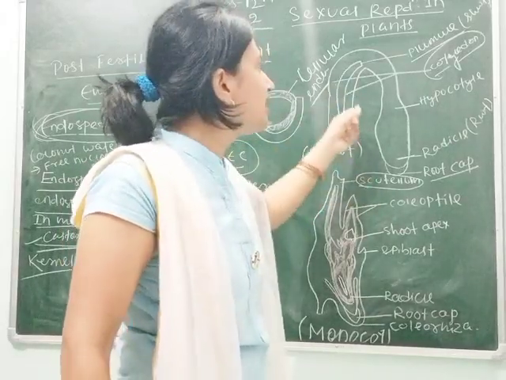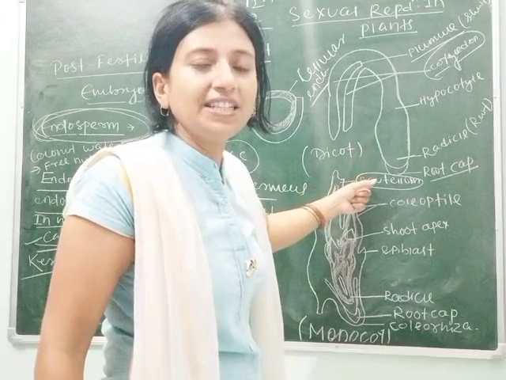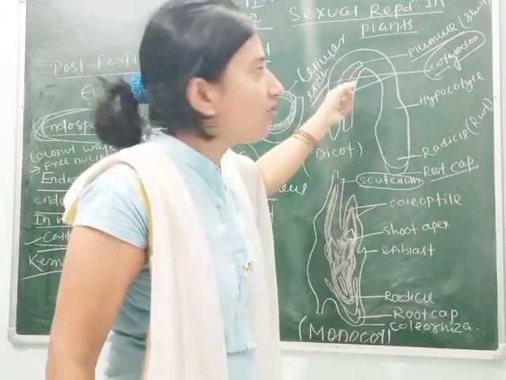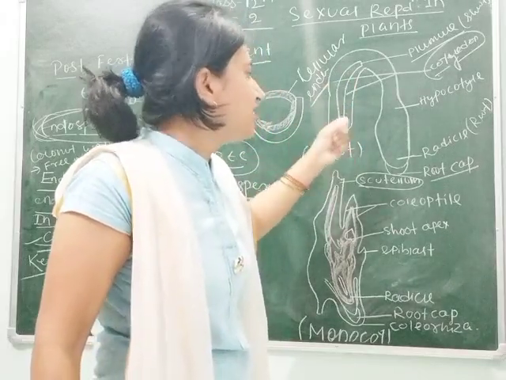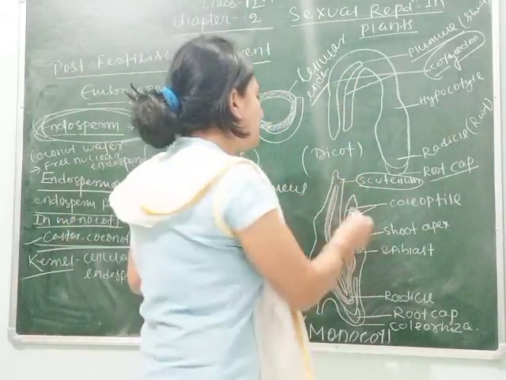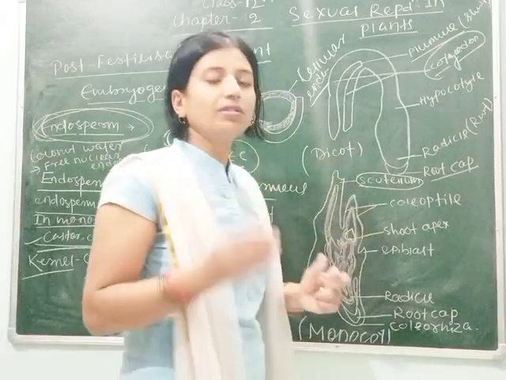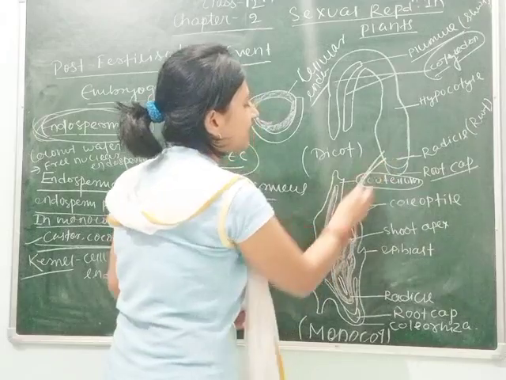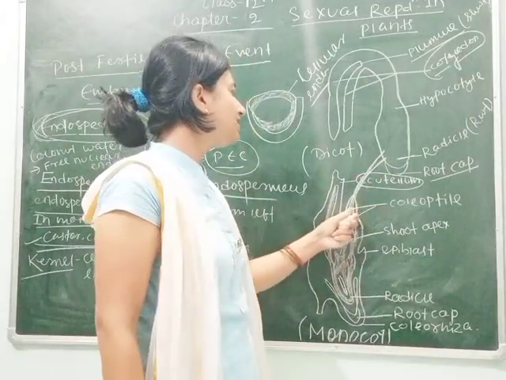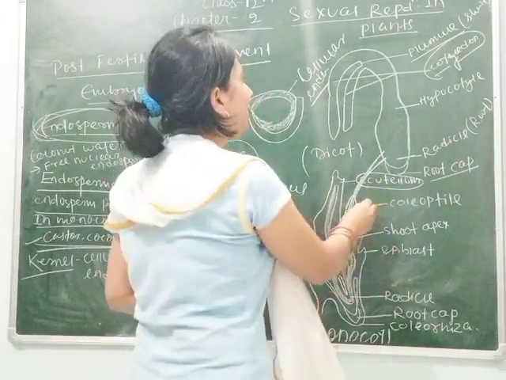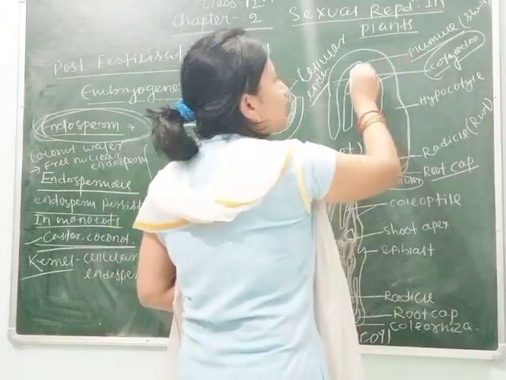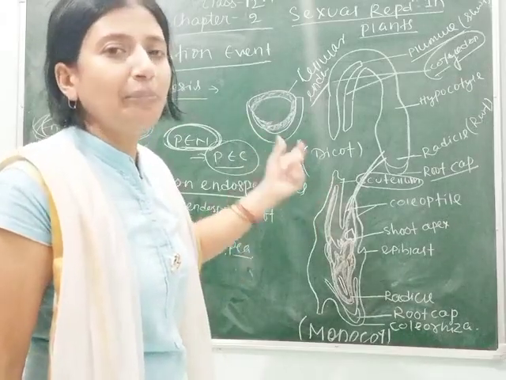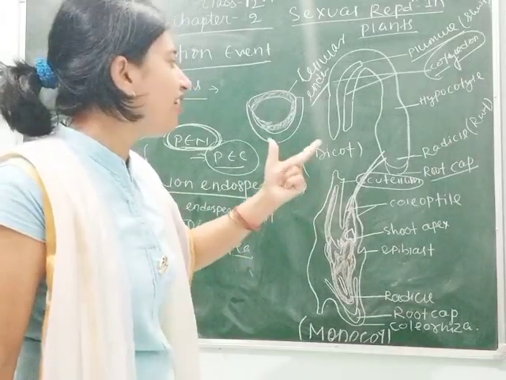This is the main difference. Scutellum is represented by cotyledons in dicots, or cotyledons are represented as scutellum in the monocots. Here is the coleoptile. As you know, in monocots the leaf arises laterally, meaning the leaf will arise in this direction. That's why the coleoptile is present on the lateral side, whereas here you see the plumule. Coleoptile is the covering of plumule and coleorhiza is the covering of radicle.